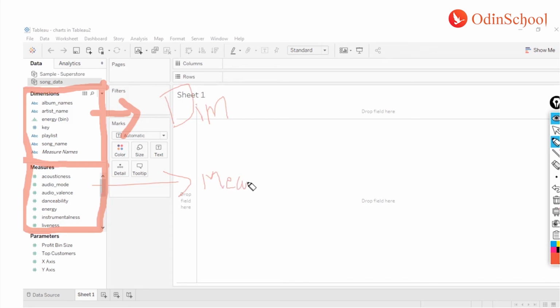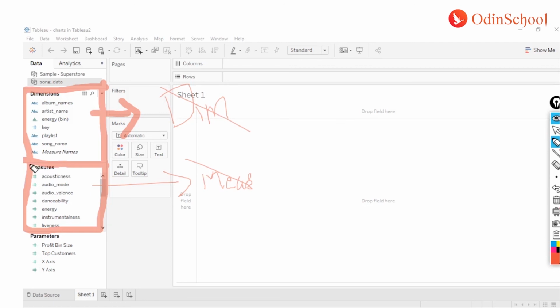Now, if you are using any version after 2020.1, so 2020.1 was released in January, 2020.2 was released in March of 2020. Any version which is equal to or higher than 2020.2, you are not going to find these names.